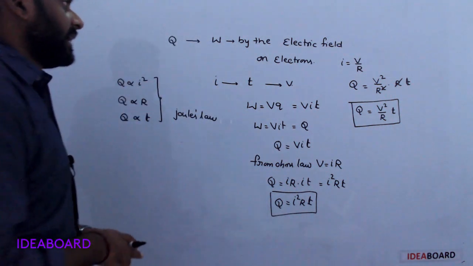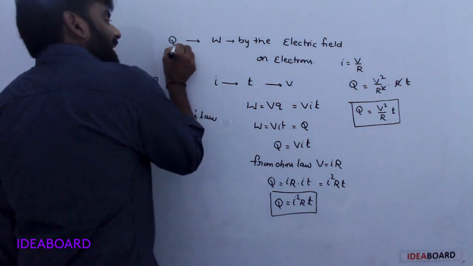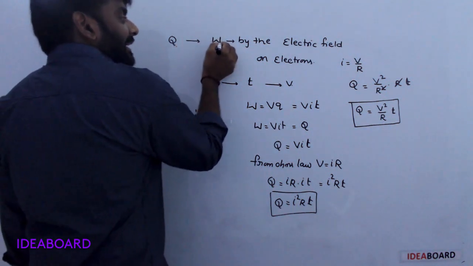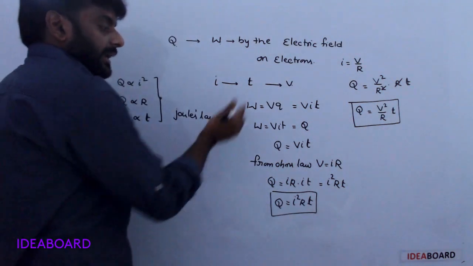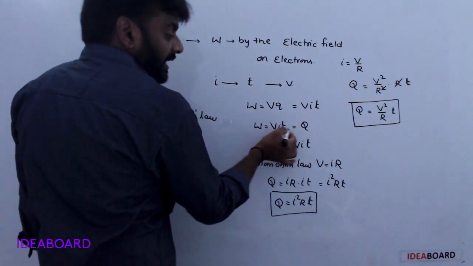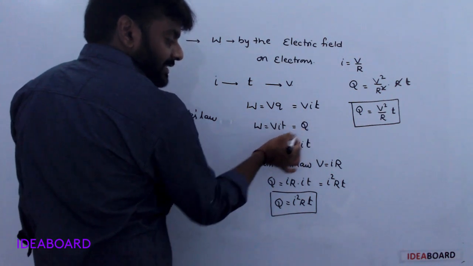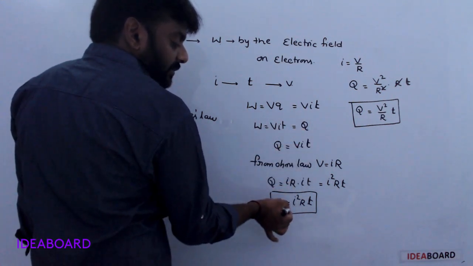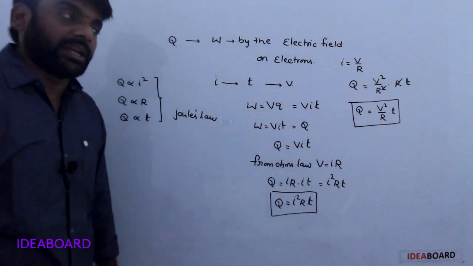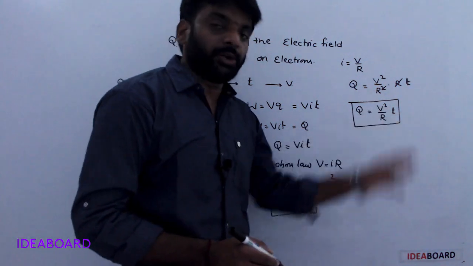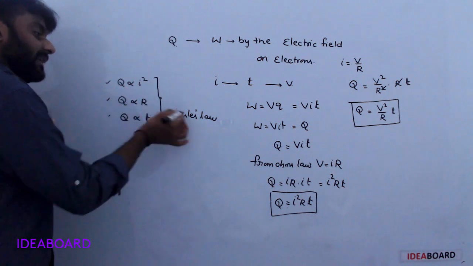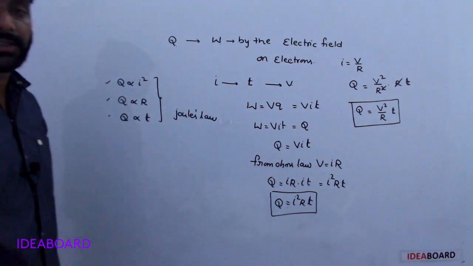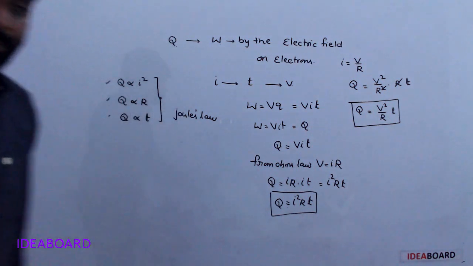Once again, the developed heat energy Q is equal to the work done by the electric field on electrons. Work done is equal to VIt, so heat energy Q equals VIt. On simplification, Q is equal to I square R t or V square by R into t. These three are nothing but Joule's laws.